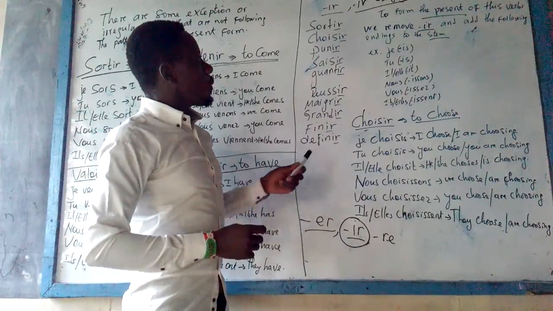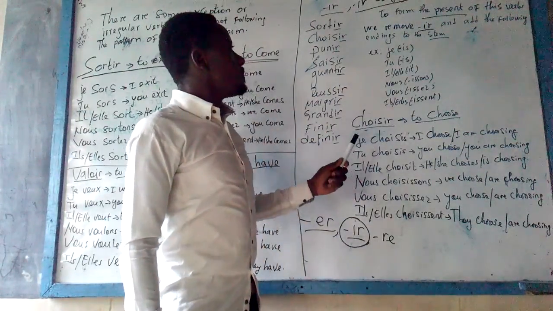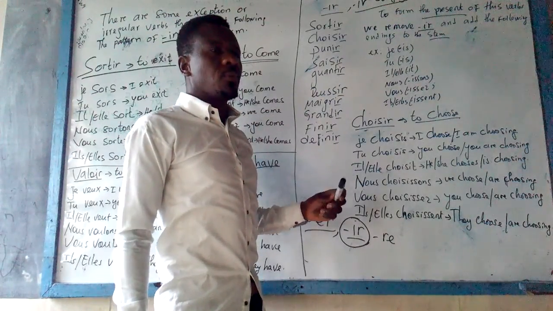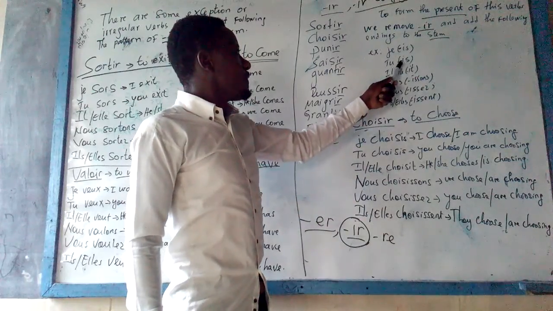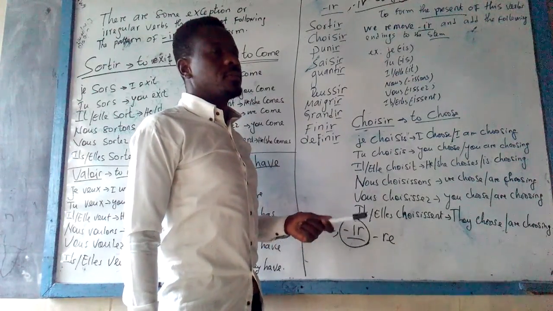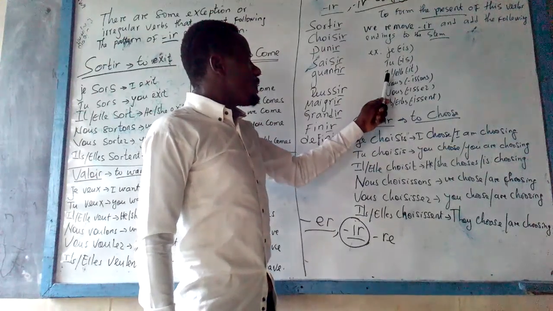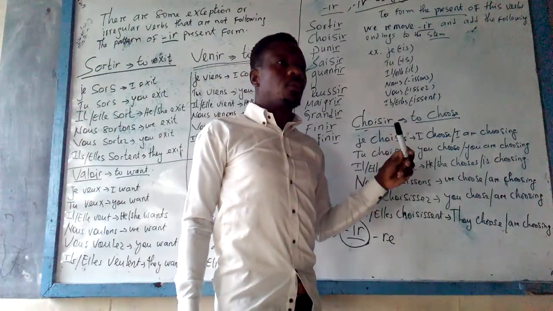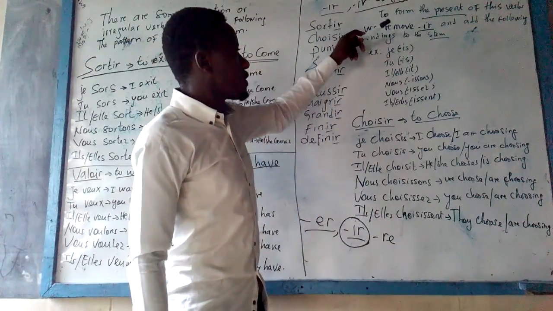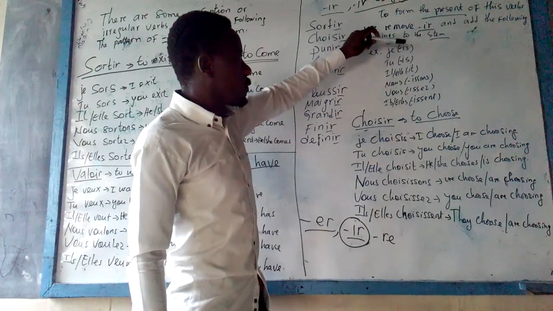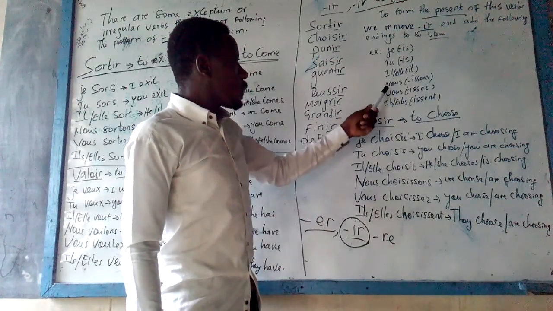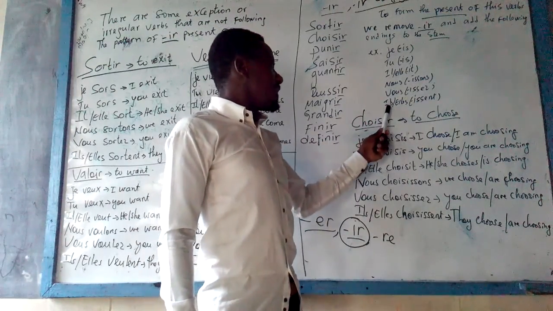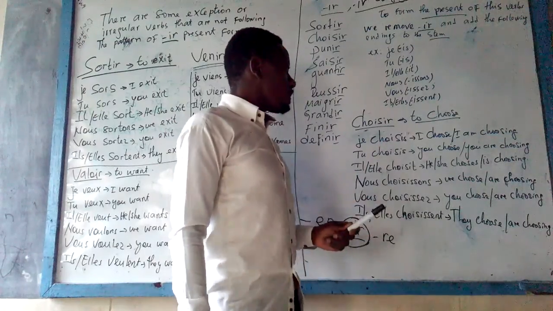When I remove the ending IR, for je, which means I, I add the ending IS, pronounced as E. For tu, it is still the same, IS, because the S is silent. For il and elle, we add IT, also pronounced as E, so there is no difference in pronunciation between these three. For nous, it is ISSONS. For vous, ISSEZ. And for ils and elles, which means they, it is ISSENT.